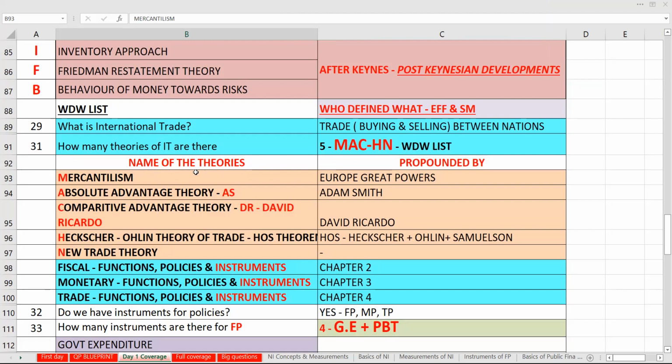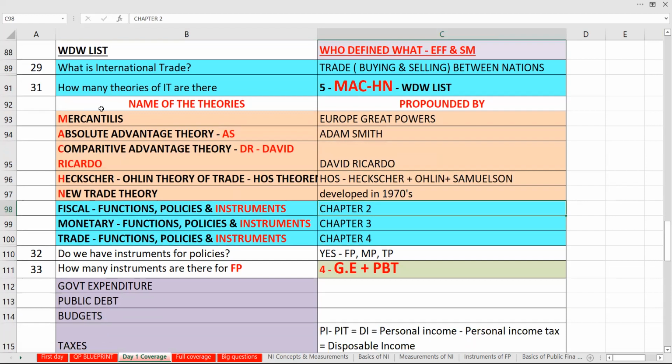And then who brought the Heckscher-Ohlin? 3 people are there: Heckscher-Ohlin-Samuelson theorem. That is called the HOS theorem. New trade theory is brought by various economists, they have not told the name. It was developed in the 1970s. That's what they would have given. So mercantilism, absolute advantage. So this is MACHN. You can remember all this as propounded by, this will be covered by WDW.